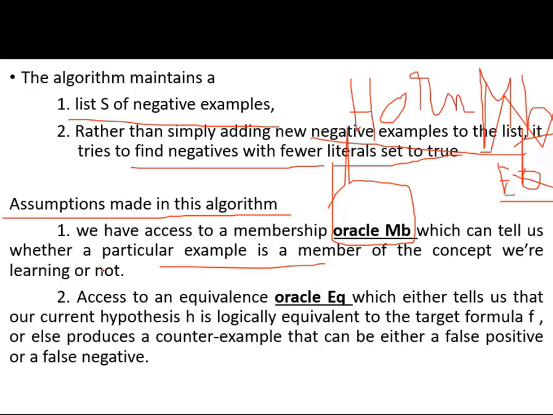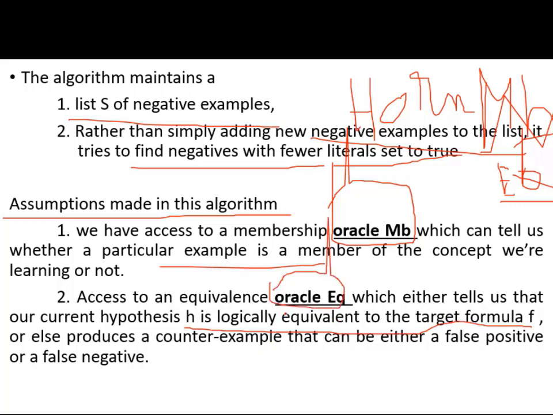And the second assumption is access to an equivalence Oracle EQ, which tells us whether our current hypothesis H is logically equivalent to the target formula. We don't check it here, but we follow Oracle EQ.